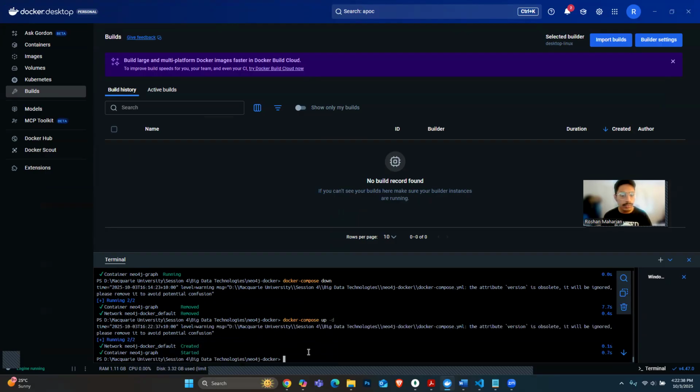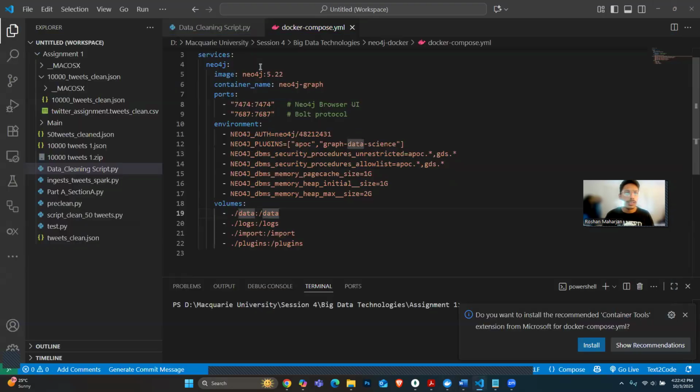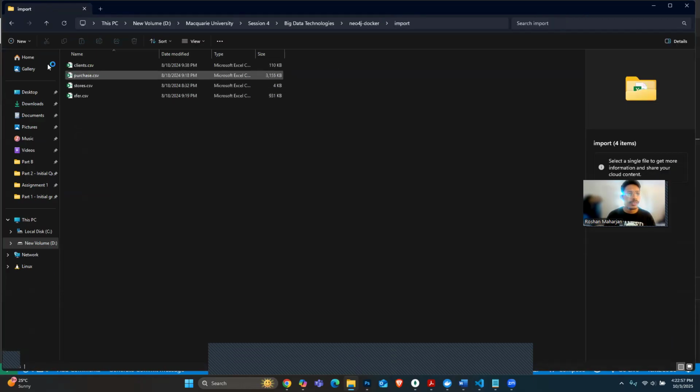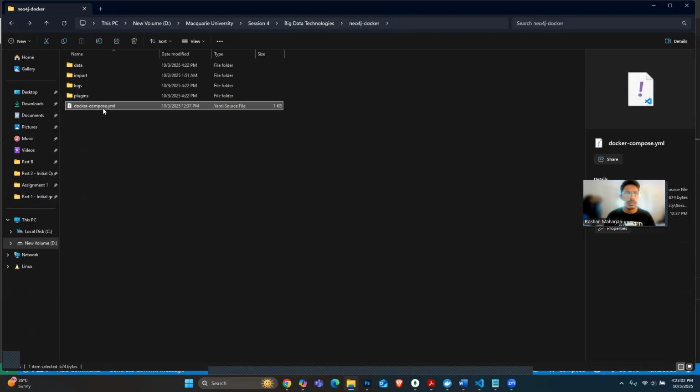I am building the Docker container. Based on section B, that is graph databases, we are given 4 files. Those files are stored in the import folder, and the YML file that I showed earlier is this one.